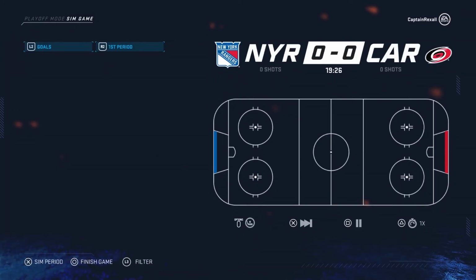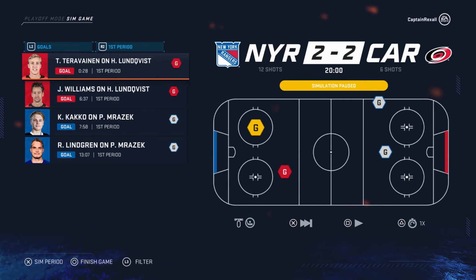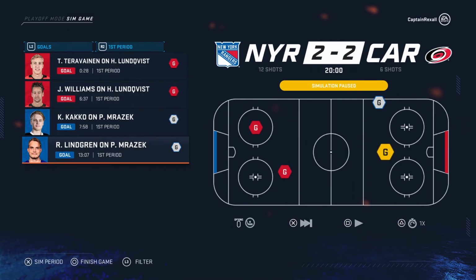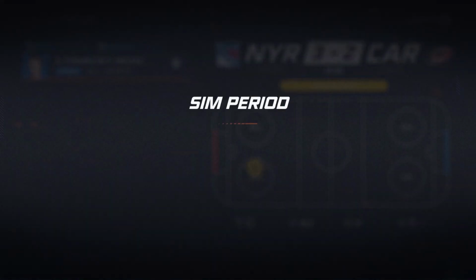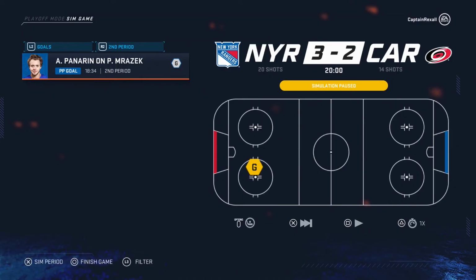And then Carolina versus the New York Rangers. Will this finally be it? First period 2-2. Teravainen and Williams, Kaapo Kakko and Lindgren getting big goals. Second period 3-2. Panarin gets a big one there for the New York Rangers.